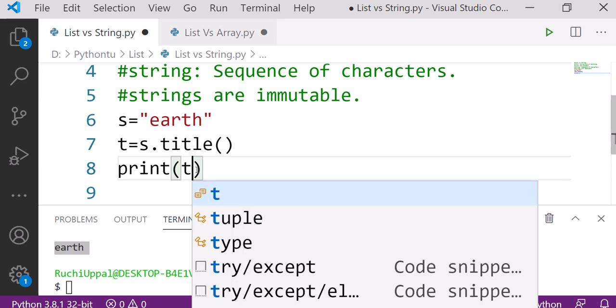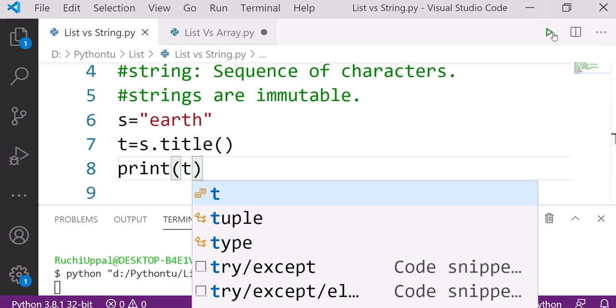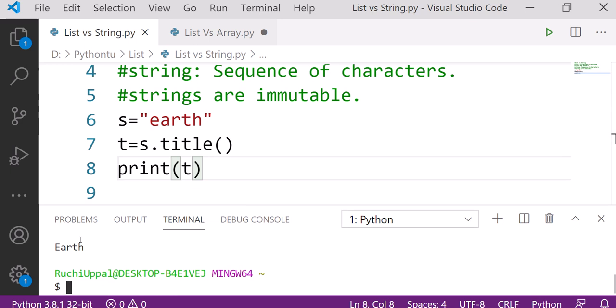Now let's see the change, and I will run this. What happens? Now you can see what has happened. It is, of course, capitalizing the first letter of earth. So this is how strings work. It's not changing the original at all, but yes, it is capitalizing it. What I mean is, once a string is declared, that means it is declared. You cannot change it. Clear?